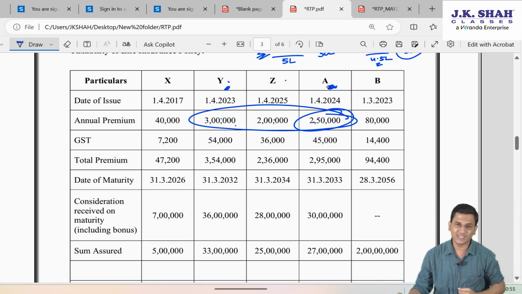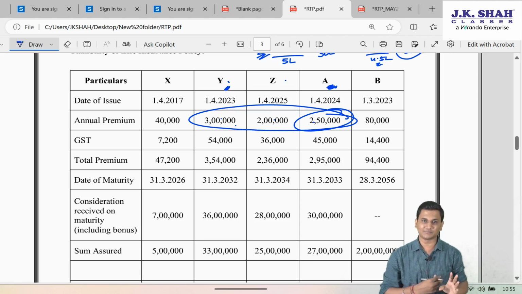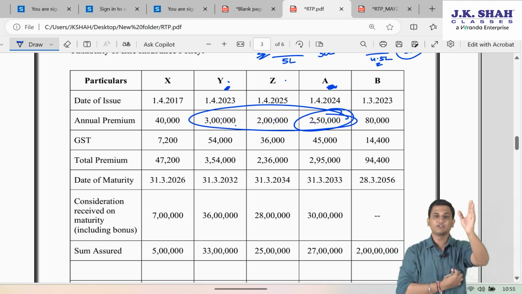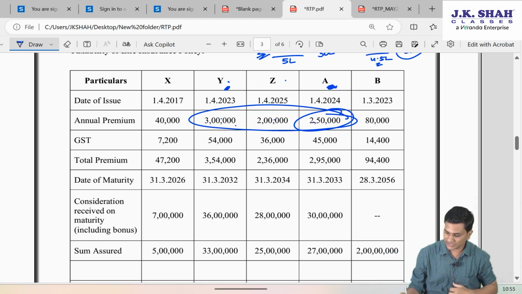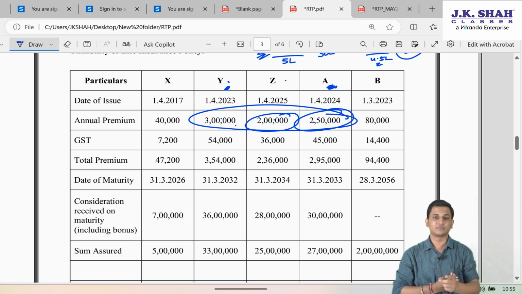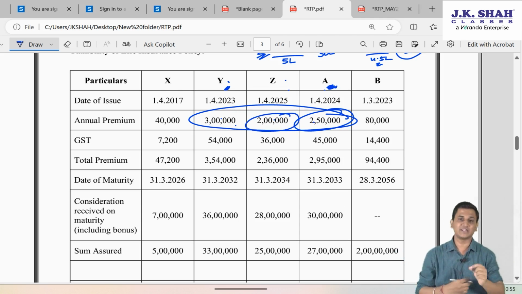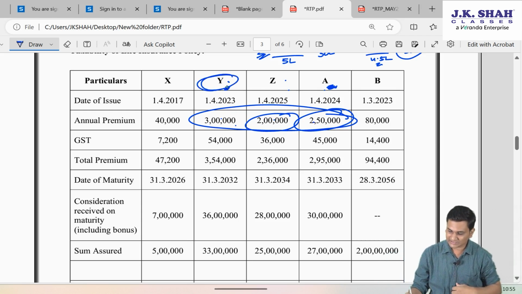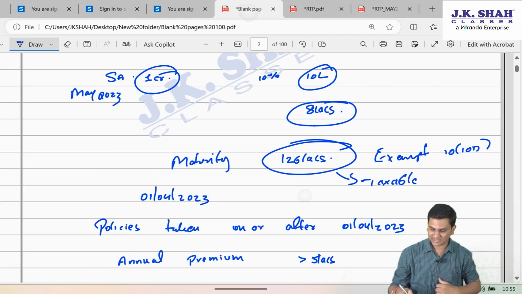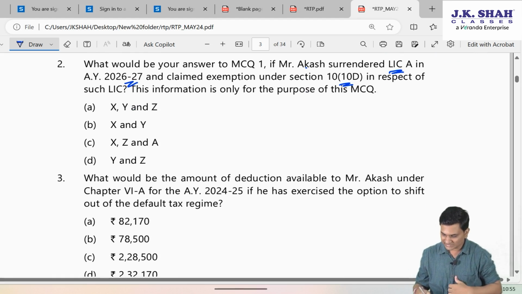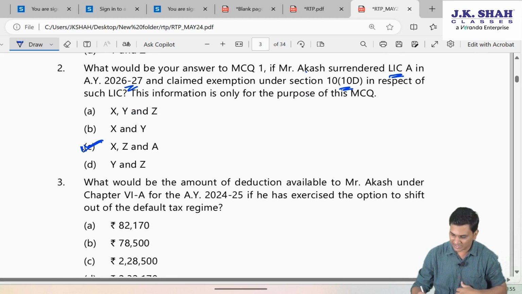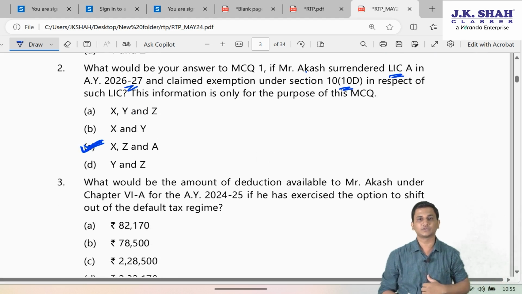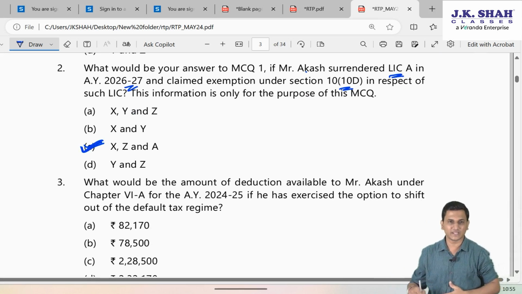So along with A, since you already took A as exempt, in future now between Y and Z, you can take only Z as exemption, because your aggregate annual premium of Z and A has to be below 5 lakh. So that is 4.5 lakh. So since in that case Y will become taxable, my answer will change now. My answer will become X, Z and A. I should take the exemption for X, Z and A.